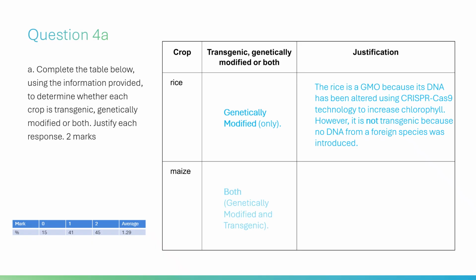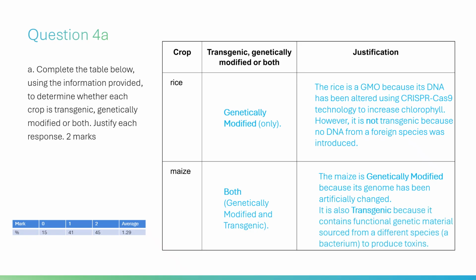Row 2, maize, the biological import. Classification: both genetically modified and transgenic. In the maize field, the story changes. Scientists have inserted genes from a soil bacterium, Bacillus thuringiensis. Since a bacterium is a completely different species from maize, this is a cross-species transplant. Justification: the maize is genetically modified because its genome has been artificially changed. It is also transgenic because it contains functional genetic material sourced from a different species, a bacterium, to produce toxins.